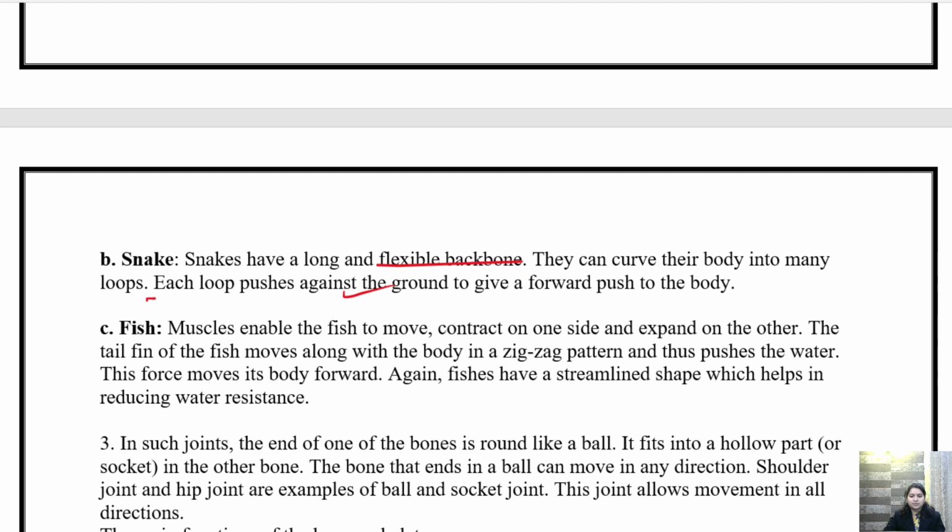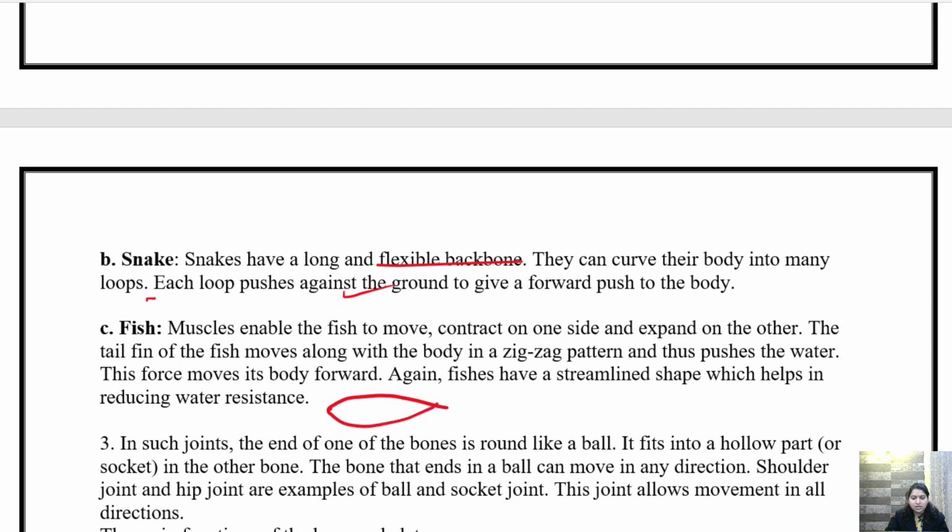What about fish? Children, we know that a fish has two types of fin: one is the tail fin and the other is the side fin. Don't get confused. Always remember that a fish moves by its tail fin. The fins present on the sides are to balance their body. From their tail fin they push the water and move, push the water and move. The side fins are only to support their body. Clear? And also the shape of a fish is streamlined.